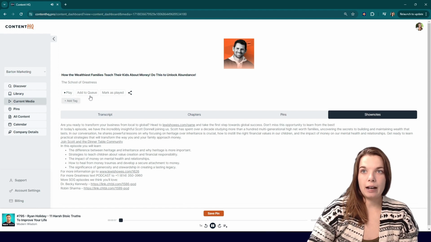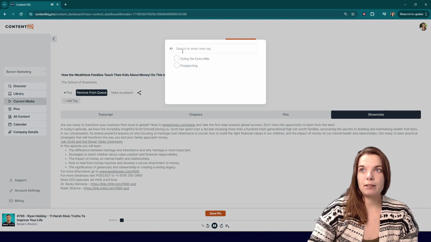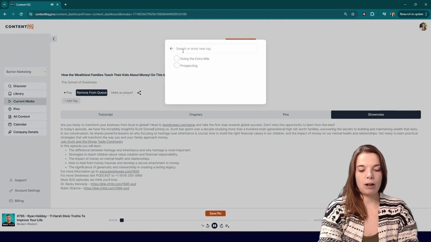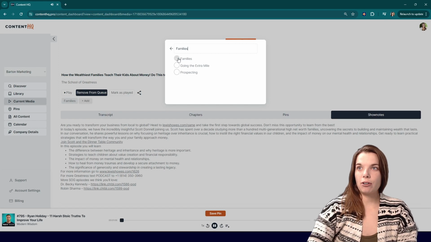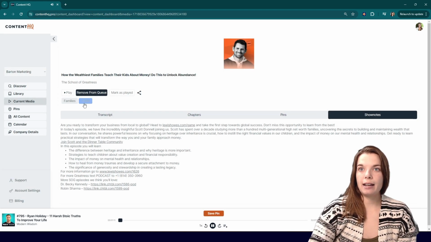You can play, add it to your queue, or you can mark it as played if you've already listened to it. You can also add different tags to it and create new tags. So how about families? And we're just going to create a tag called families and add the tag to this podcast here.